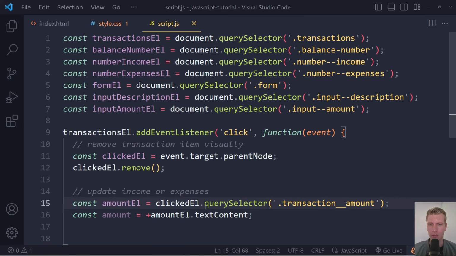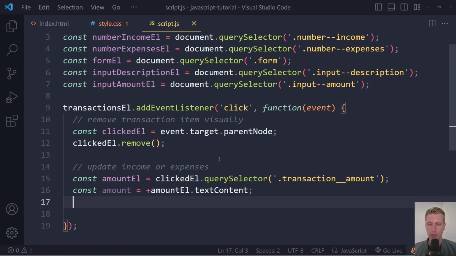So here we're also selecting an element, by the way, with querySelector, but this is more specific to the LI, the actual clicked element, the actual clicked LI, right? So this is not just from the whole document. This actually needs to happen after the click. So we cannot just do that here. This needs to happen after the click, and we derive that from the event object, right? Because first we're going to get the list item, the LI that was actually clicked. We store that in here, and then in that LI, we're going to search for that actual amount. Okay, so now we have everything selected that we're going to need.